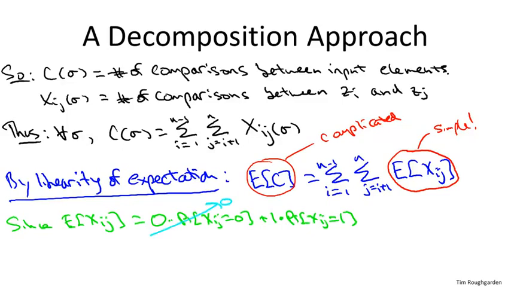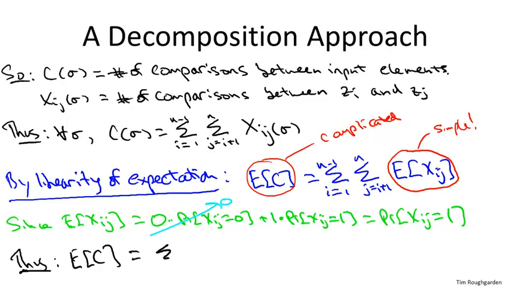And of course, this 0 part we can very satisfyingly delete. And so the expected value of a given Xij is just the probability that Xij equals 1. And remember, it's an indicator random variable. It's 1 precisely when the ith smallest and the jth smallest elements get compared.